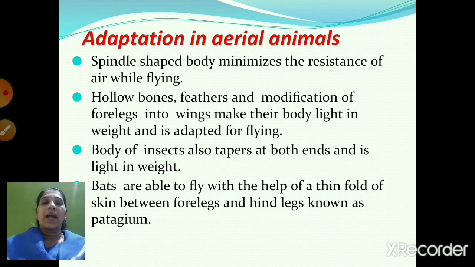Then we saw about the adaptation in aerial animals. Aerial animals means those which can fly in the sky. So the spindle shaped body minimizes the resistance of air while flying. They have got hollow bones, feathers, and their forelegs are modified into wings, which makes their body light in weight, and they are adapted for flying. The body of the insects also is tapered at both ends and it is light in weight. Bats can fly with the help of a thin fold of skin between the forelegs and the hind legs, that is known as patagium.